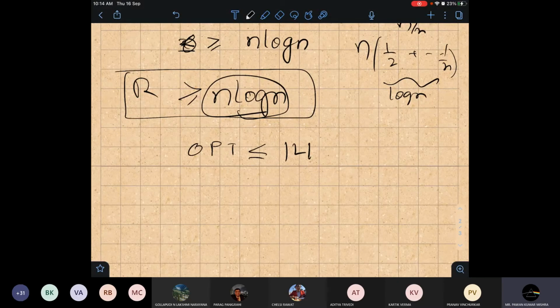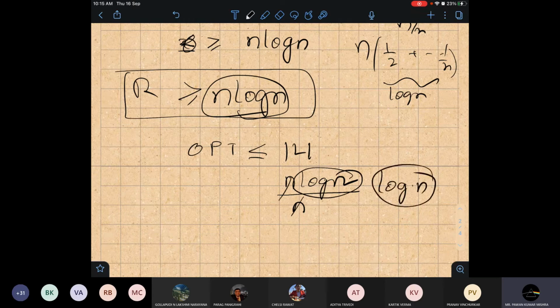So what I'm saying is that our algorithm is picking n log n elements. If we pick L, then it will be n elements. So this algorithm is a log n factor away, because if we pick L only, L is n and R is n log n. So picking L is sufficient to show that this algorithm is a log n factor away. Optimal is obviously better than L. This way we can show that this algorithm is a log n factor away.